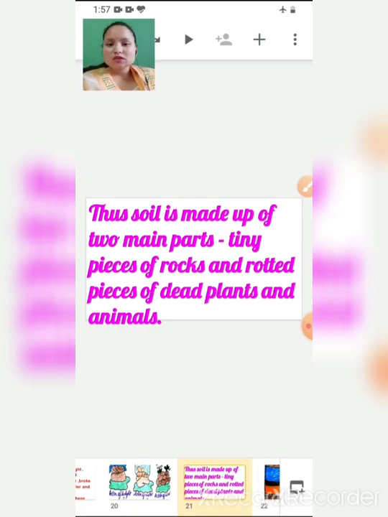Okay, so children, do you know what soil contains? To know that, you can do one little activity at home. You have to take a bottle. You can take a bottle or any container, but it should have a lid.